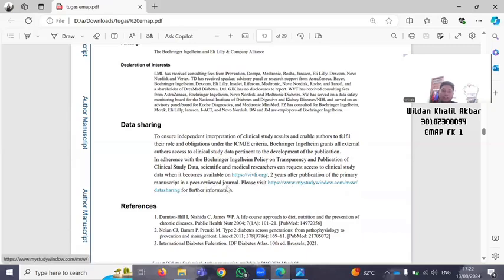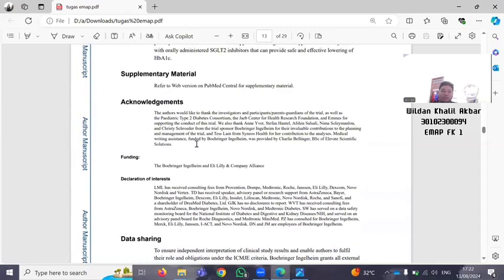Please visit this link for further information. This is the number 24. Next to the last one is the number 25 for the funding.